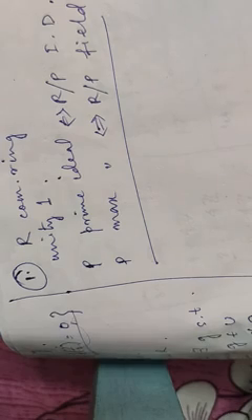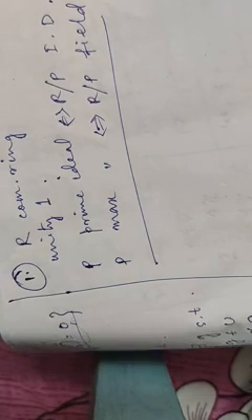Then any ideal P will be a prime ideal of R if and only if R by P is an integral domain. And the second theorem is P will be a maximal ideal if and only if R by P is a field. These two theorems are very useful to solve problems.